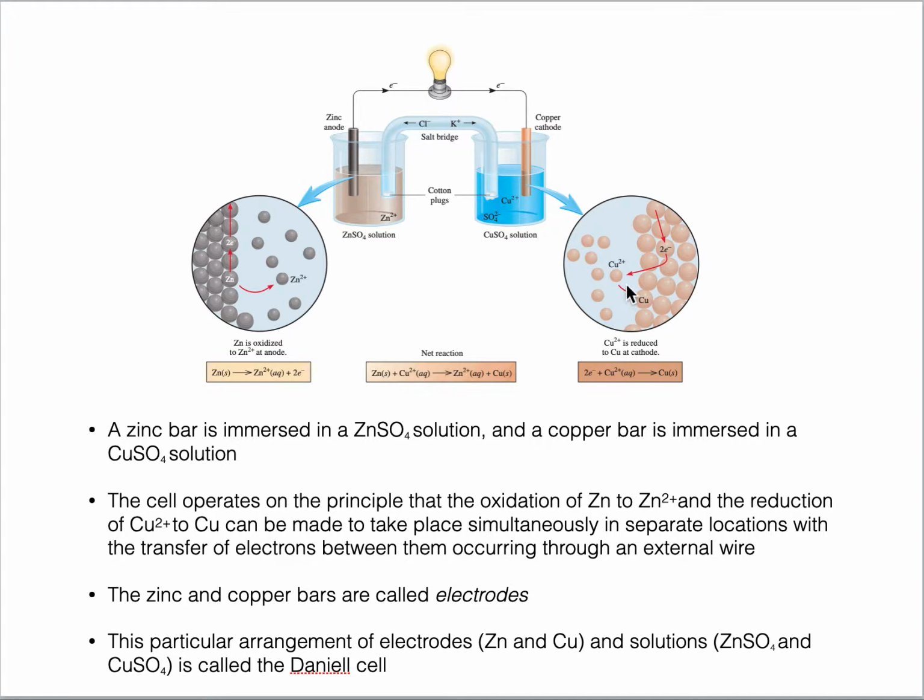And on this side, what is happening, you can see that there is a copper bar. First electrons come here inside this solution, and they react with copper 2 plus to give copper solid, and this copper solid is actually depositing slowly on the surface of this electrode.